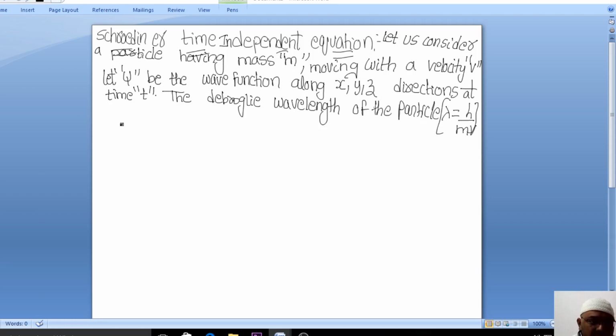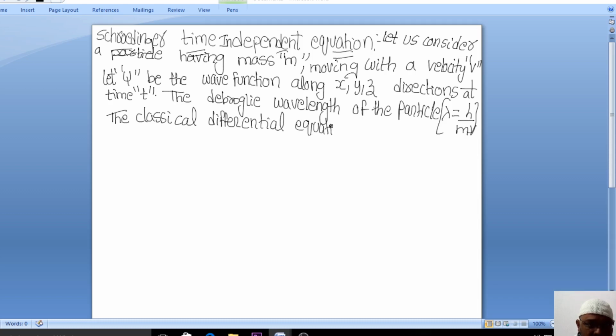Now, for the Schrodinger time independent equation, what we know from the previous classes and from intermediate level, we just consider the classical differential equation.